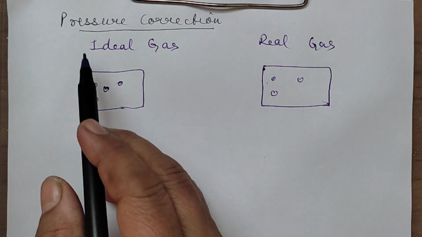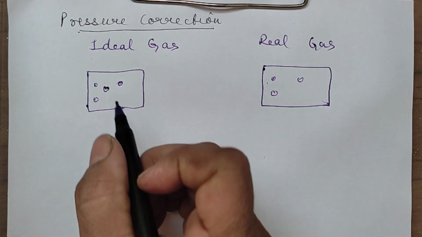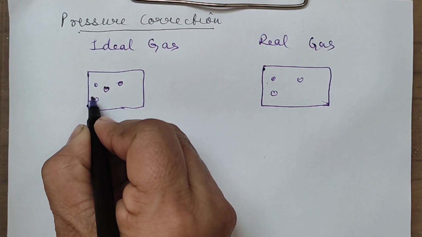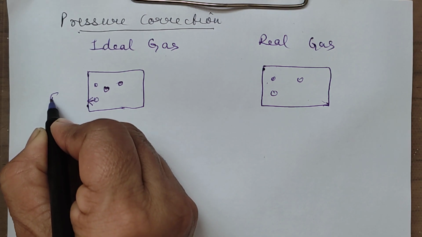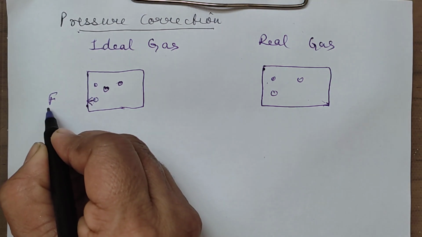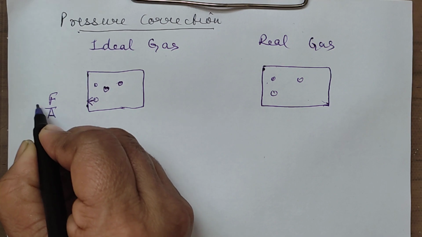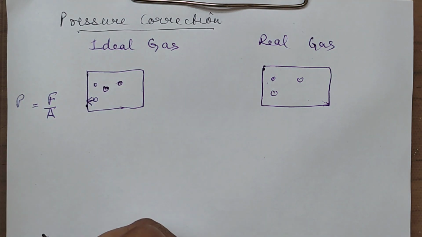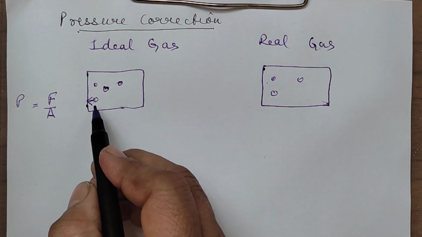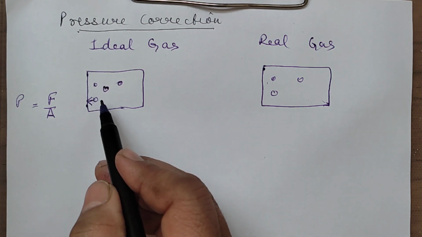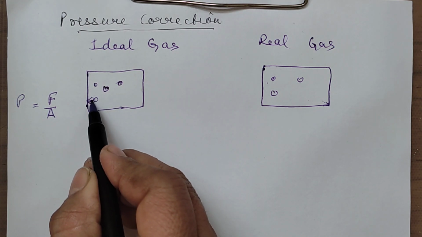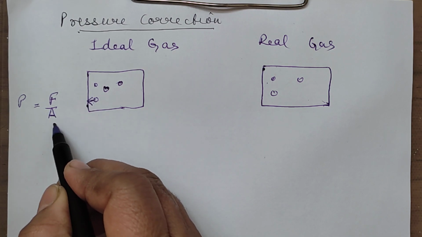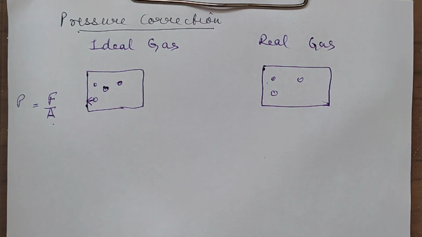We define pressure as the force exerted. It is the force exerted by the gas molecules per unit area on the walls of the container. That is what we define as the pressure exerted by the gas: the force exerted by the gas molecules per unit area on the walls of the container.